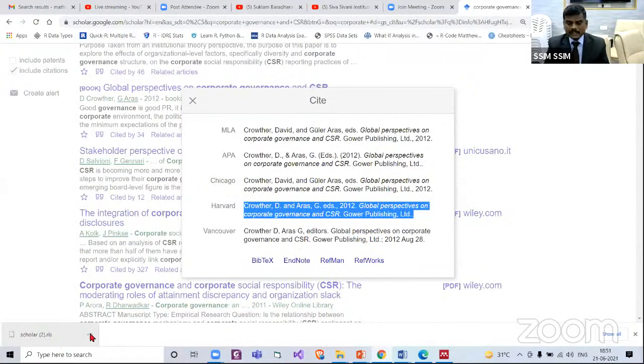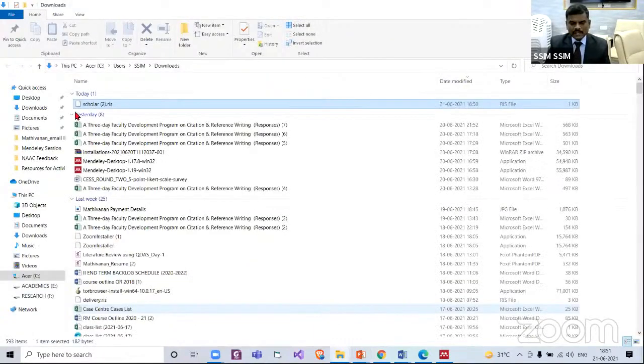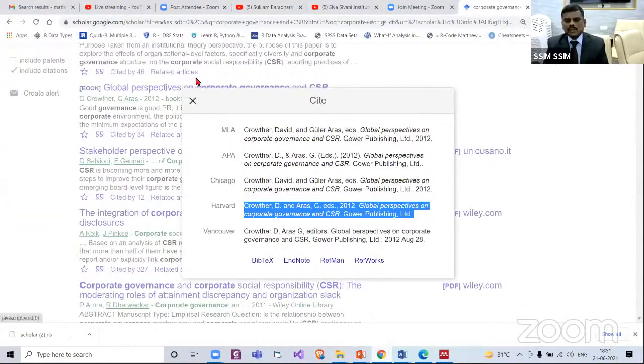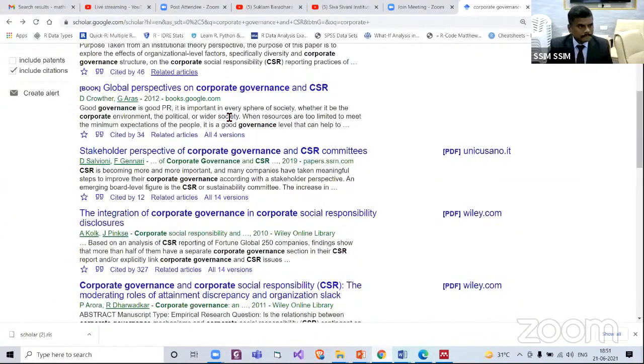Where is it downloaded? Just click this arrow, show in folder. This folder is the default downloads folder, and my downloaded file is there. Scholar.RIS. That's the file. Now, this Research Information Systems file has information about this book, Global Perspectives on Corporate Governance and CSR. I'll zoom it, madam.